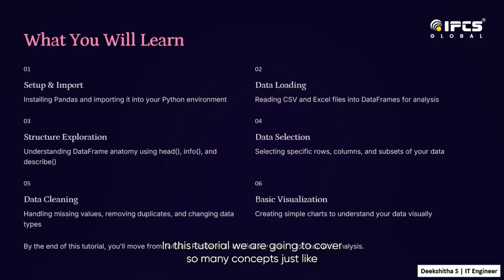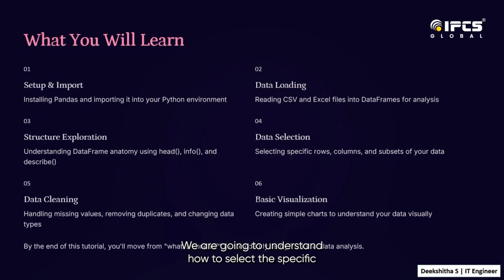In this tutorial, we are going to cover many concepts. Setup and import, which means installing and importing Pandas. Data loading, where we learn how to load CSV or Excel files. Next, structure exploration, where we will understand the DataFrame anatomy using head, info, describe, tail and many methods. Next we have data selection.